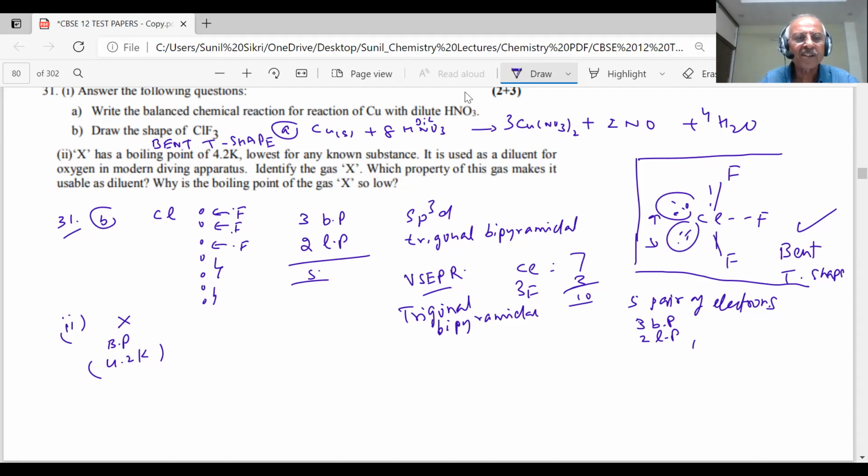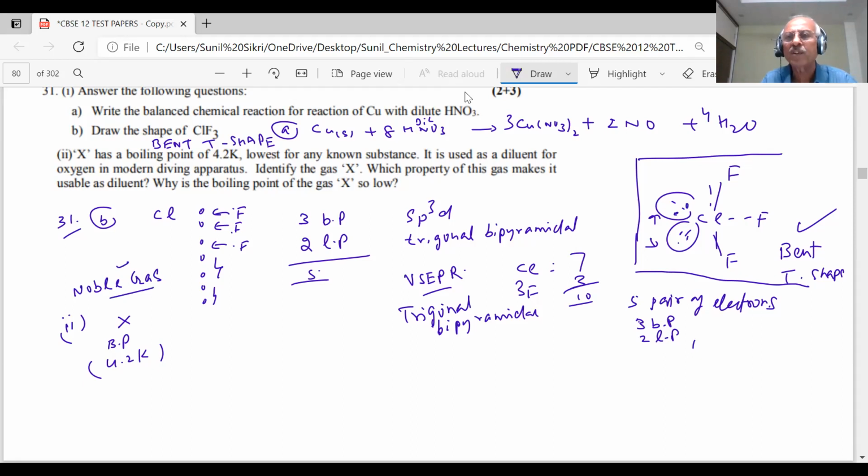That clearly indicates that it is actually some element which has the lowest boiling point. Now, can you guess where will be the lowest boiling point, student? In the periodic table, where will you have the lowest boiling point elements? Which are these elements? Noble gas. It must be some noble gas, student.